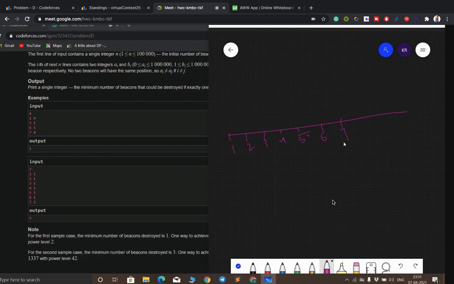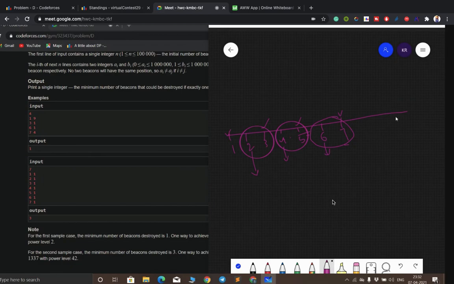This was like this. So when 7 is activated, it will destroy 6. When 5 is activated, it will destroy 4. When 3 is activated, it will destroy 2. And when 1 is activated, it won't destroy anything. So 3 bombs are blasted. Okay, so that is the answer.